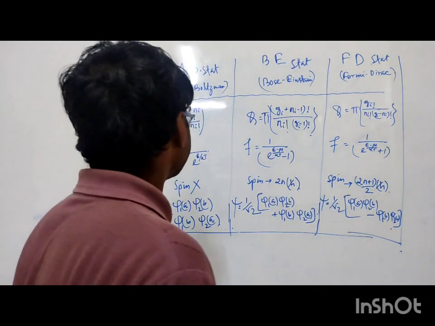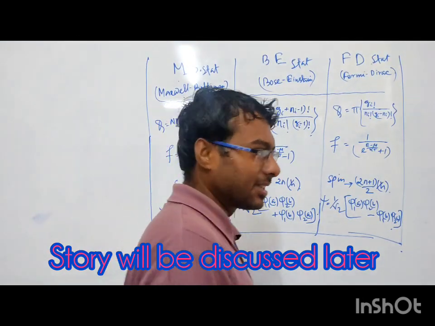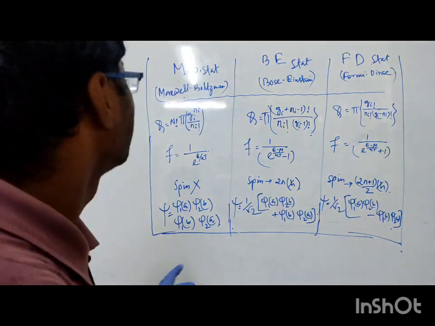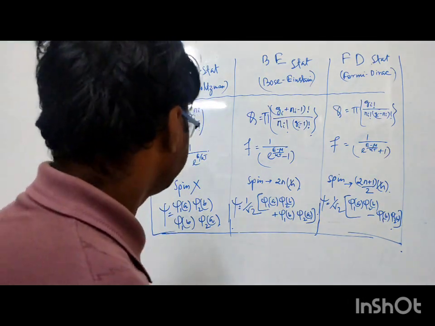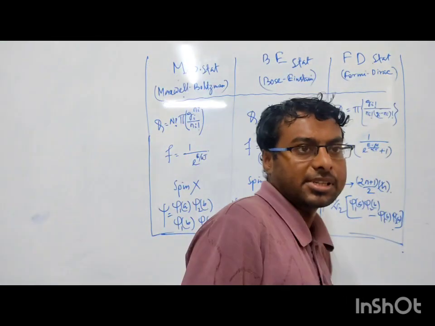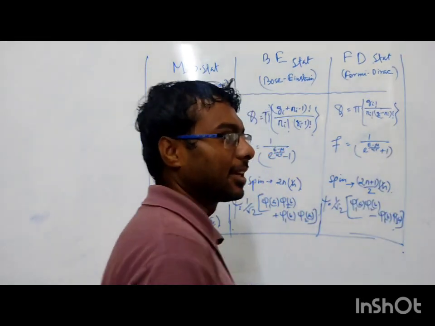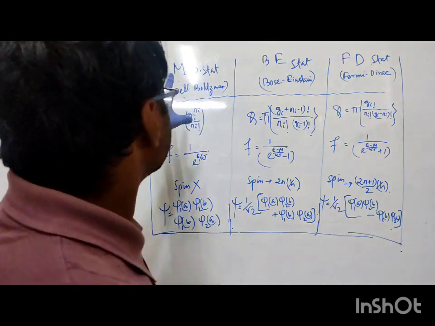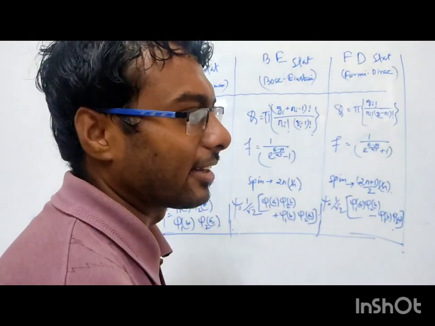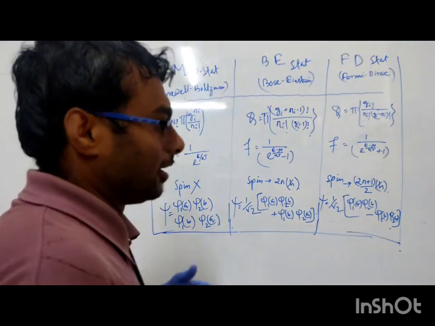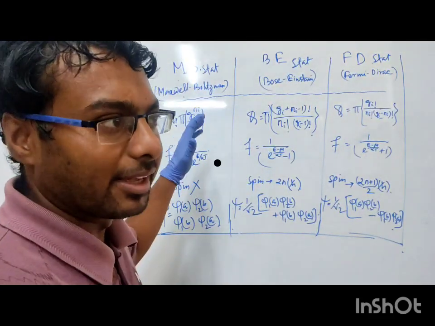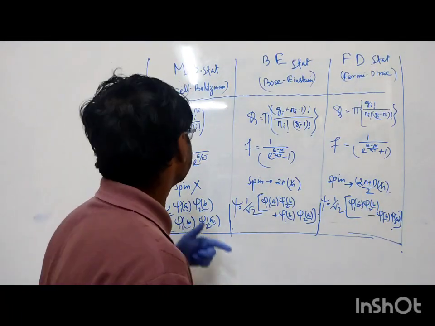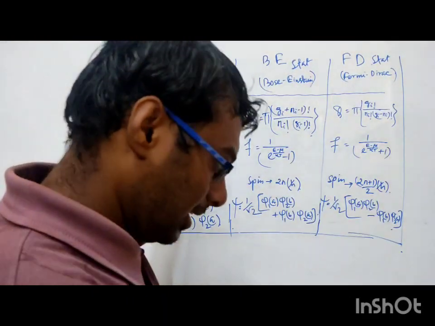Discussion of statistical mechanics that we use in physics, especially in fundamental particle physics and other branches. Basically, there are two types of statistics we use in statistical mechanics, especially in statistical physics. One is classical statistics and another is quantum statistics. For particles that follow classical mechanics, we use classical statistics.